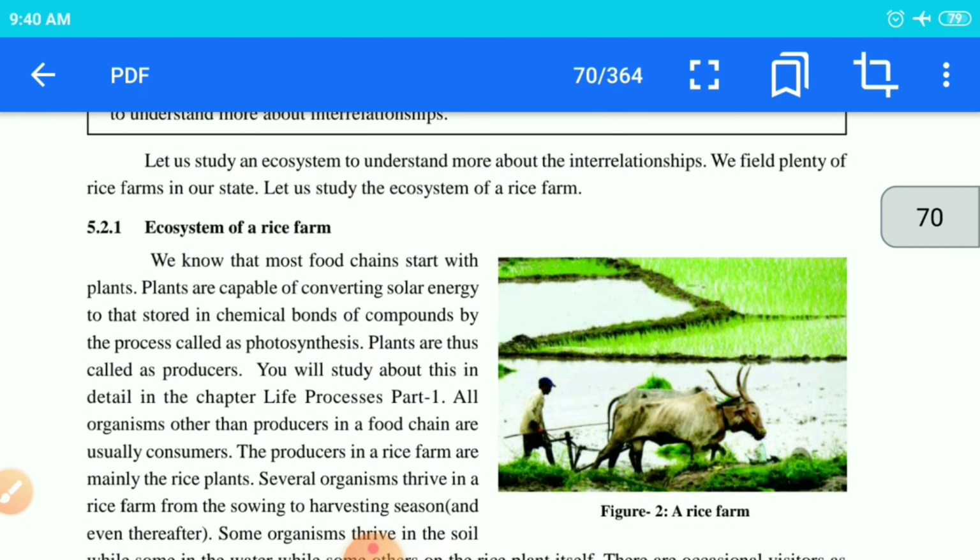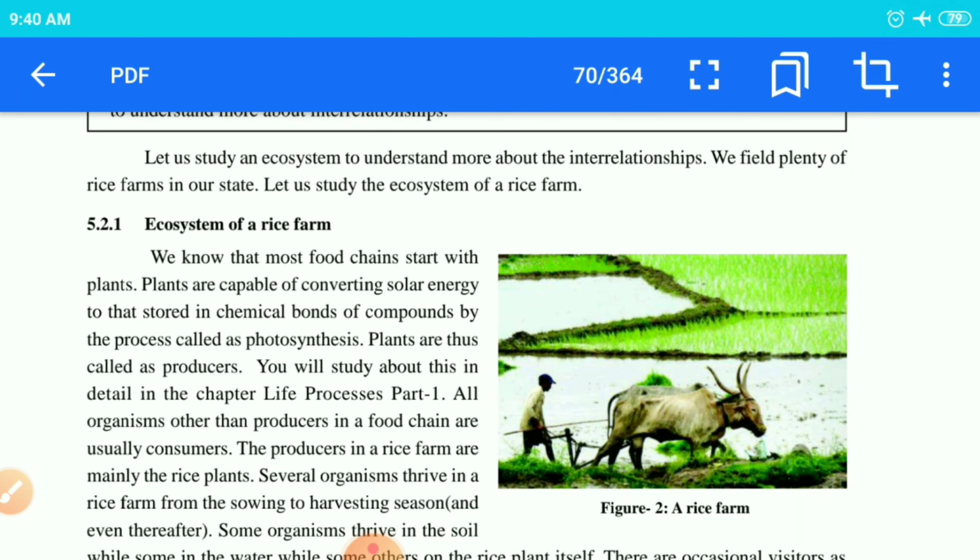Then see children, next one, the ecosystem of a rice farm. As you know, the rice farm is totally artificial, because it is made by man only, and we are preparing the agricultural field. There we are ploughing the field, sowing the field. After that we provide proper irrigation, proper fertilizers, manure, everything, so that the production yield of the rice farm will be increased. So children, as you know, suppose you take the example of the rice farm, the paddy farm.